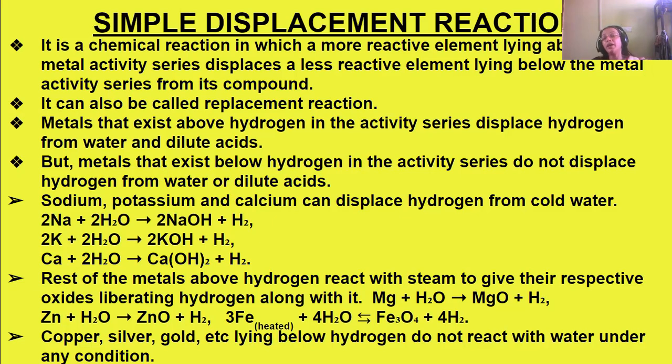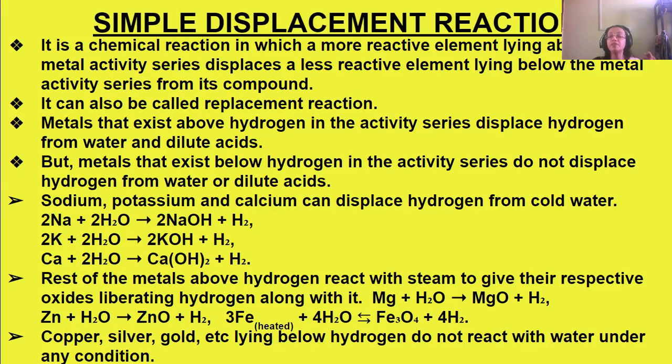In the case of iron, what happens? Iron also has to be heated. The water has to be in the steam form, and the iron should also be red hot. Then only will iron react with steam to form ferric oxide, Fe3O4, and hydrogen will be released.